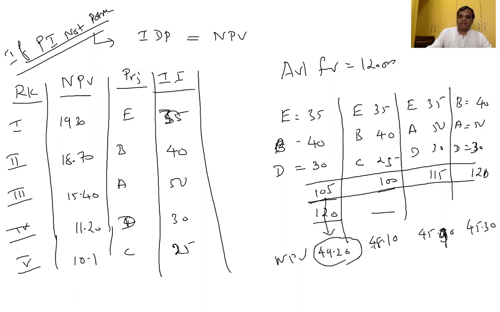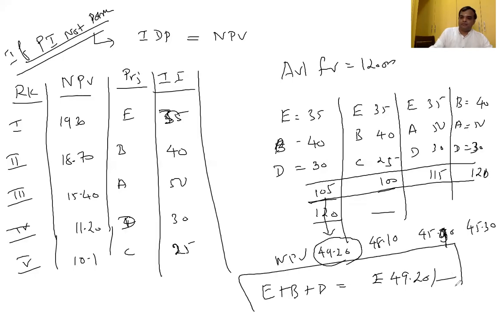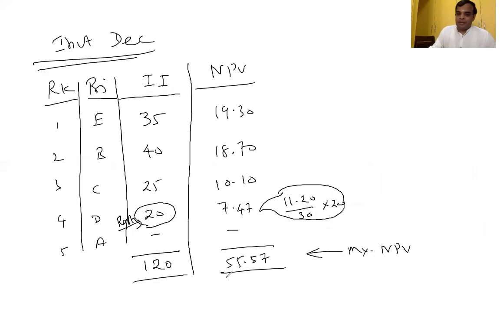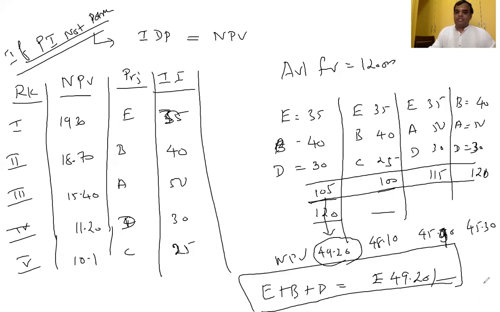Am I right or not? Yes, sir. You have to go with the acceptable projects E plus B plus D. We can get the maximum net present value of 49.2. Now, listen here. If partial investment is permissible, for the same amount I can get 55.57. If partial investment is not possible, I can get only 49.20.